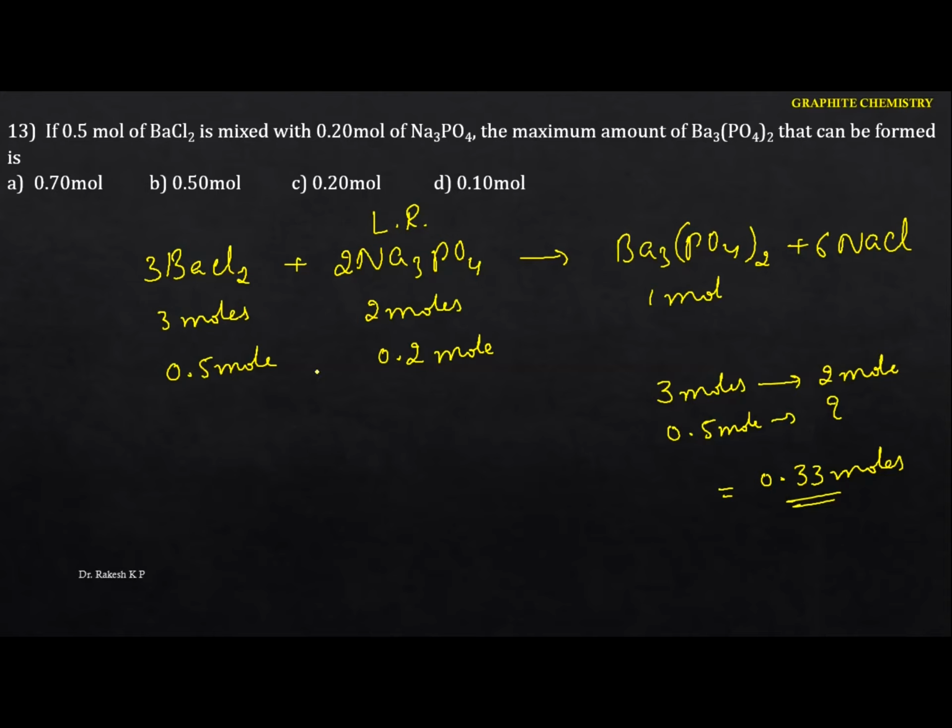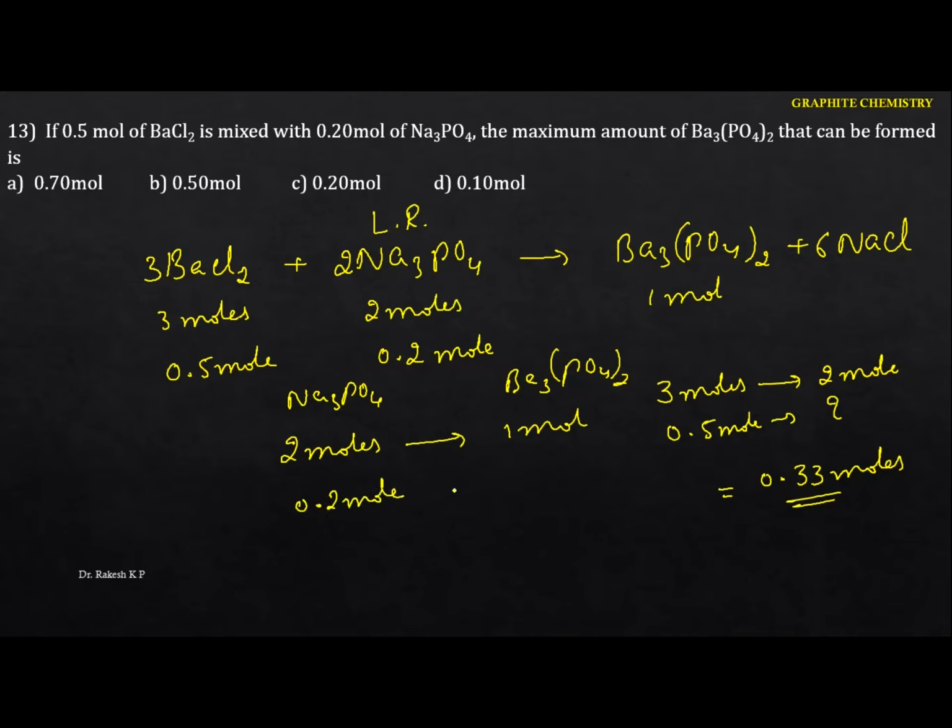Okay, so I'm going to take sodium phosphate. According to the theoretical equation, 2 moles gives you 1 mole of barium phosphate. I'm going to write this one because we got the limiting reagent. So this is the barium phosphate, and this will be the sodium phosphate, because sodium phosphate acts as the limiting reagent. Okay, so what we took, the value of sodium phosphate here, 0.2 moles.